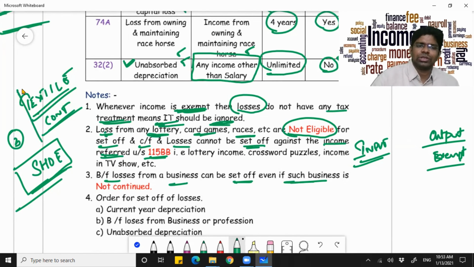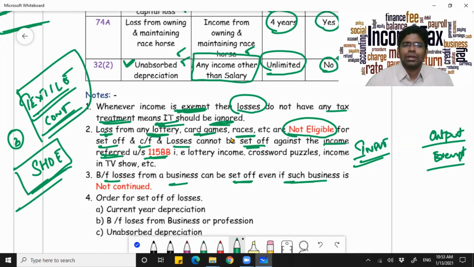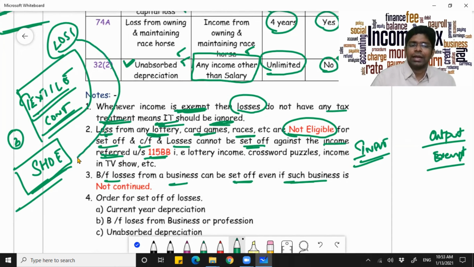Now, even if you shut this business down, the loss which has been accumulated here can be set off and carried forward to subsequent years, and it can be set off from the profits of subsequent years of this shoe business, subject to the limit here, that is 8 years as mentioned.